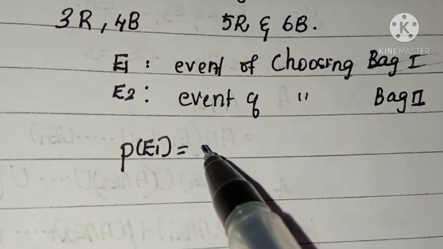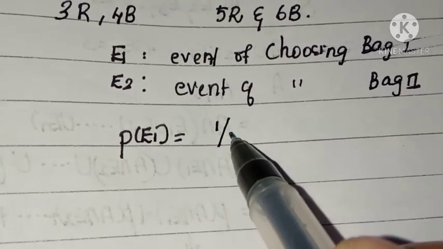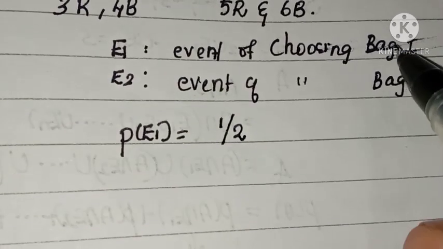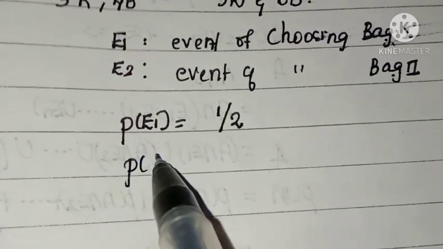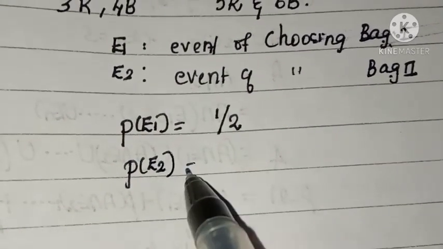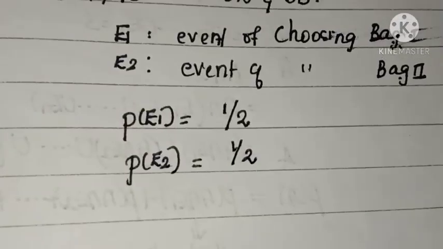Now P of E1, the probability of choosing bag 1, is 1 by 2, because favorable cases by total number of cases. Similarly, P of E2, the probability of choosing bag 2, is the same, 1 by 2.